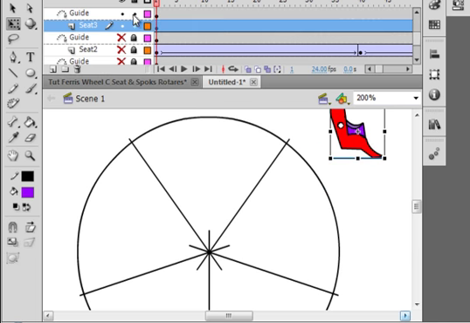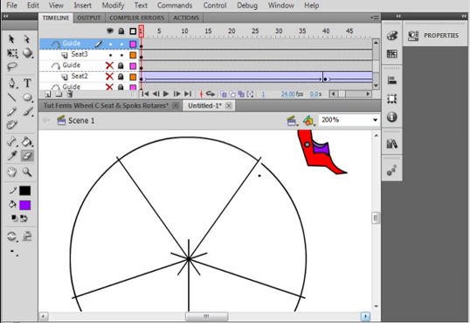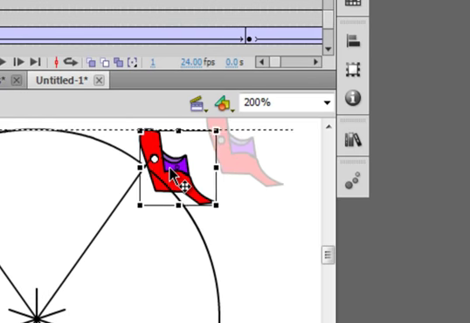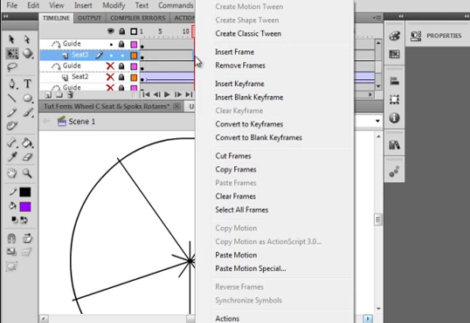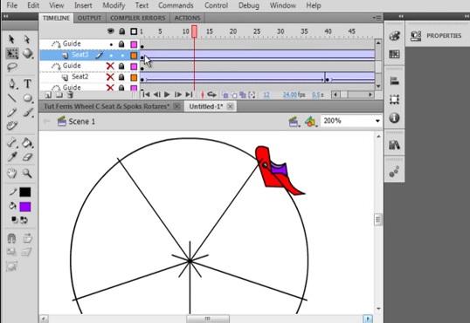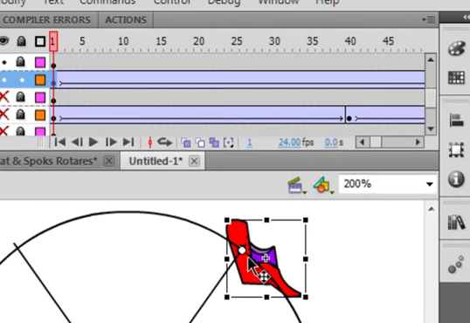Now let's unlock the guide layer frame 1 and pick up that eraser tool, again the smallest eraser, and erase that little point right there. Lock the guide layer, select frame 1 and pick up your free transform tool and drag that so it is on that guide. Click anywhere on the seats layer, make it a classic tween. Go back and select frame 1. So now I got it where we want it, right at that beginning before the break in the guide.